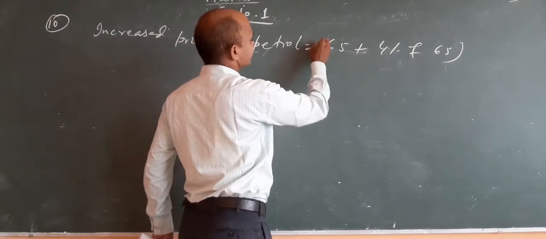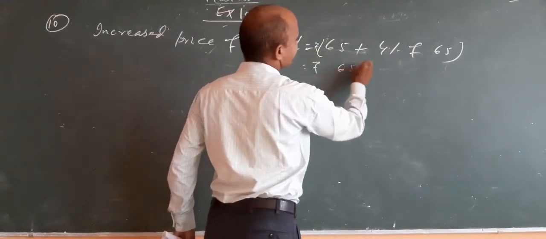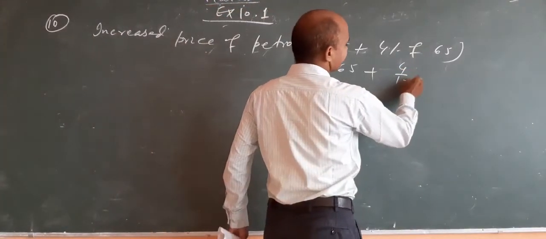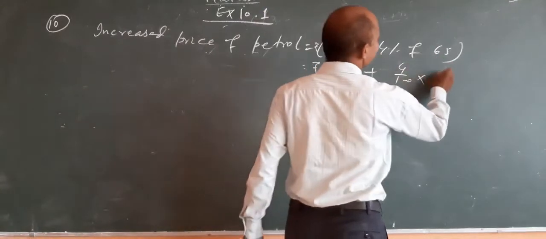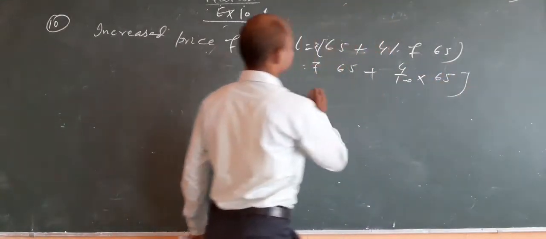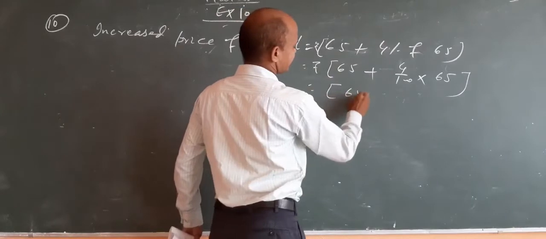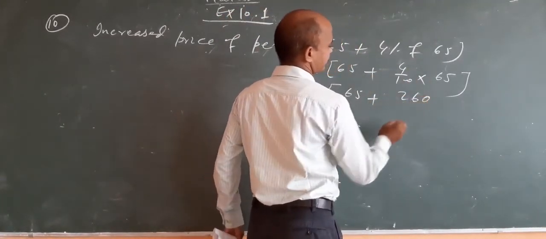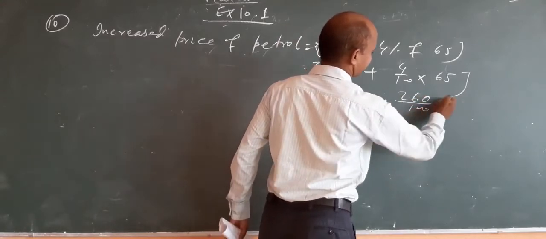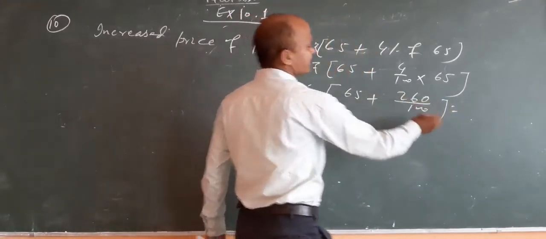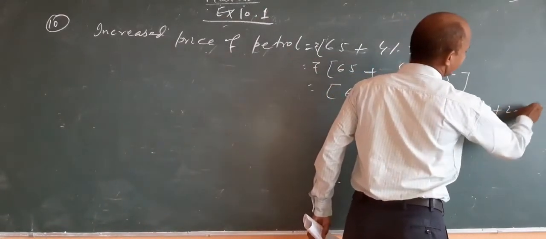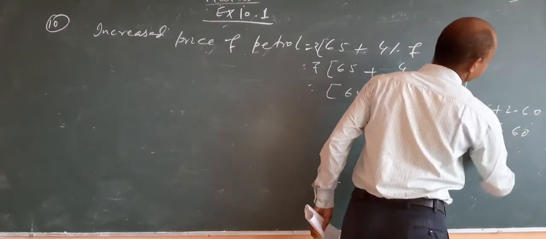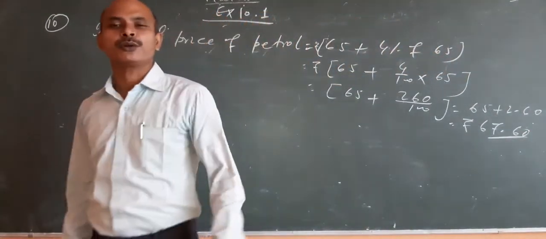This will come 65 plus 4 by 100 into 65, which is 65 plus 2.60, that is 67.60. This is the increased price of petrol.